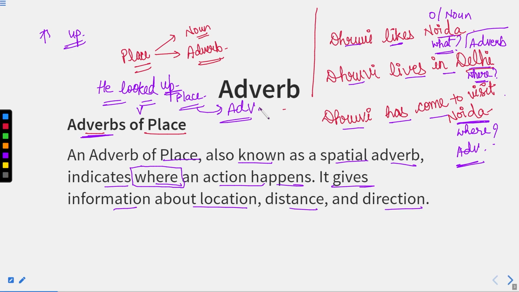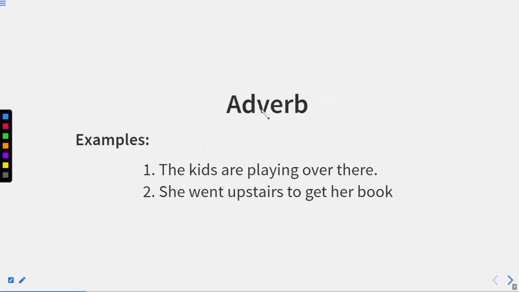A word which looks like an adverb, we cannot say it is only an adverb. It can be another part of speech if the context of the sentence is different. There are various rules which we are going to discuss later in this session. Well, let us move ahead.